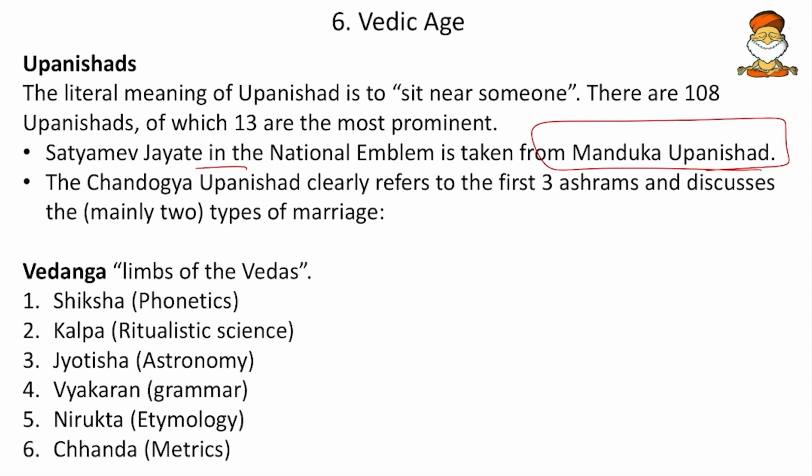And then the Vedangas, which are the limbs of the Vedas. Here we have phonetics, astronomy, grammar, word meaning or etymology, and metrics or measurement. These are important for philosophy as well as for everyday life. So, Shiksha, Kalpa, Jyotisha, Vyakarana, Nirukta and Chanda. Remember all these.